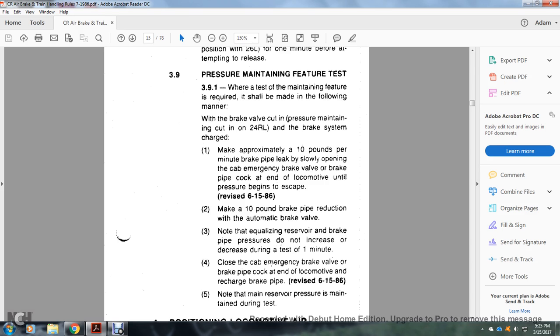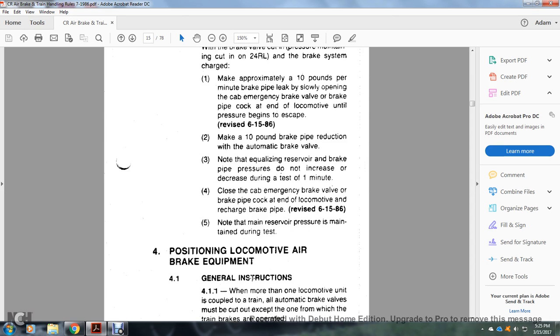Revisions of June 5th, 1986: make a 10-pound brake pipe reduction with the automatic brake valve. Note that equalizing reservoir and brake pipe pressure must not increase or decrease during a test of 1 minute. Close the cab emergency brake valve with the brake pipe cut out at the end of the locomotive and recharge the pipe. Note that the main reservoir pressure is maintained during the test.